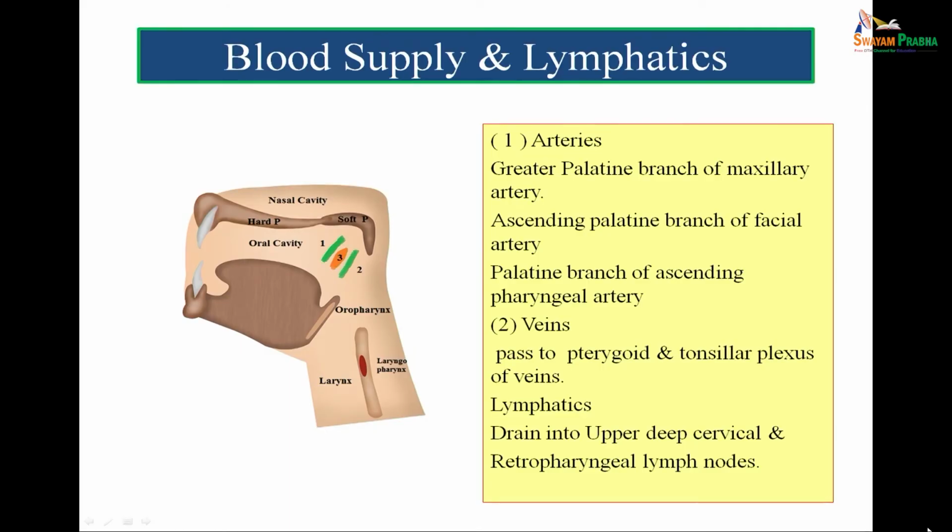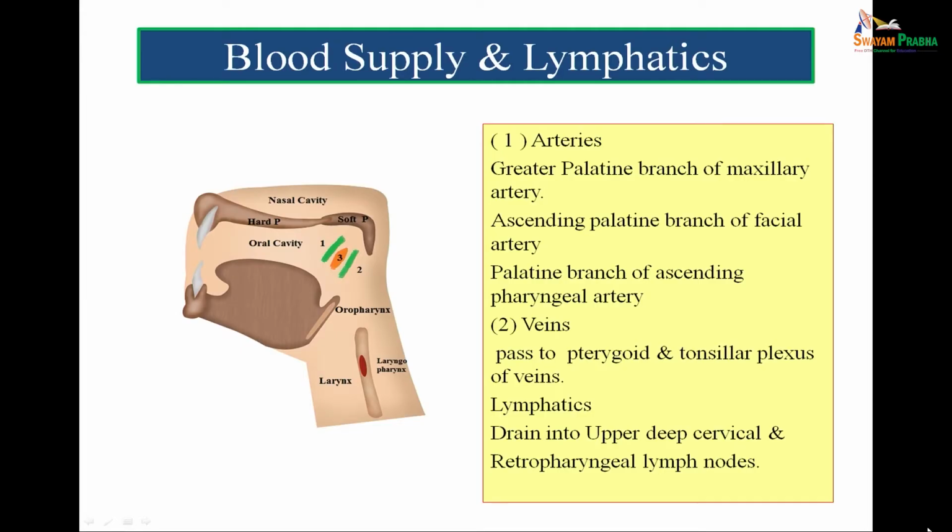Now we come to the blood supply and lymphatics of the soft palate. The greater palatine branch of the maxillary artery, the ascending palatine branch of the facial artery, and the palatine branch of the ascending pharyngeal artery. Wherever you find the palatine branch, that palatine branch is going to supply the soft palate.